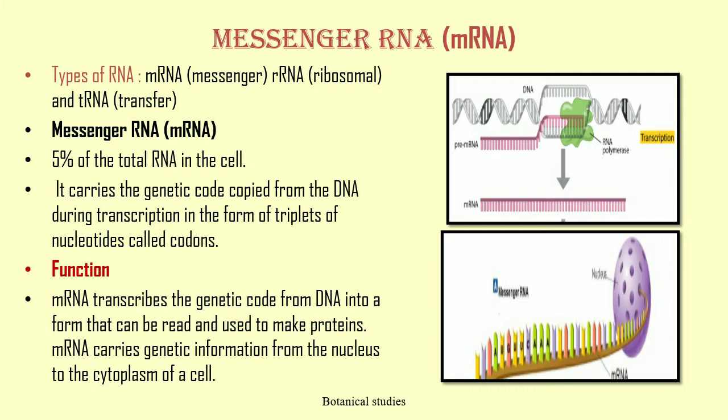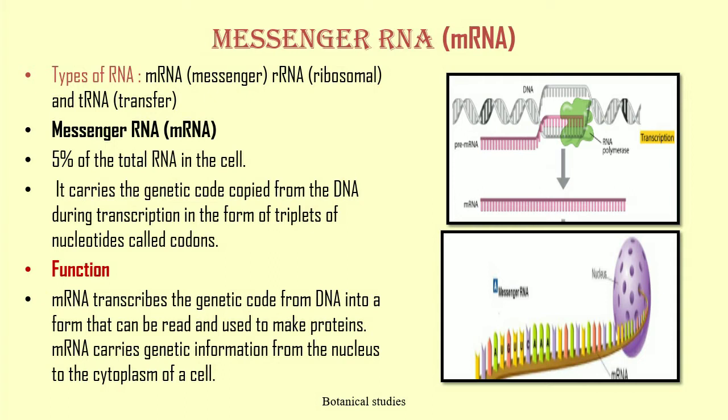Now let us discuss the types of RNA. In both prokaryotes and eukaryotes, there are three main types of RNA: mRNA, that is messenger RNA, rRNA, that is ribosomal RNA, and tRNA, that is transfer RNA. First, messenger RNA or mRNA. It accounts for about 5% of the total RNA in the cell.